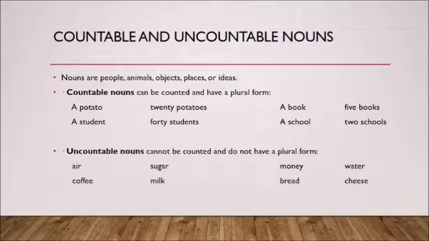Uncountable nouns cannot be counted and do not have a plural form. For example, air, coffee, sugar, milk, money, bread, water, cheese. In this case, we don't say one money, two monies, or one air, two airs. That's why they don't have a plural form.